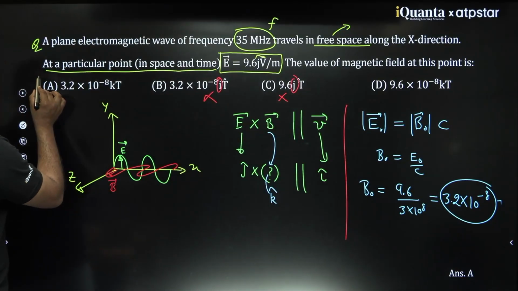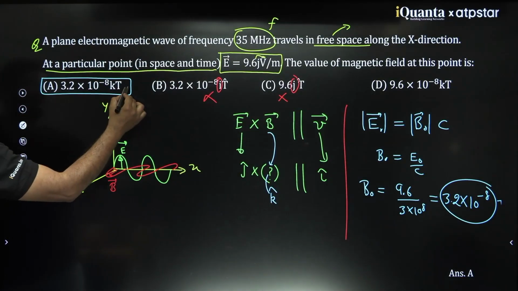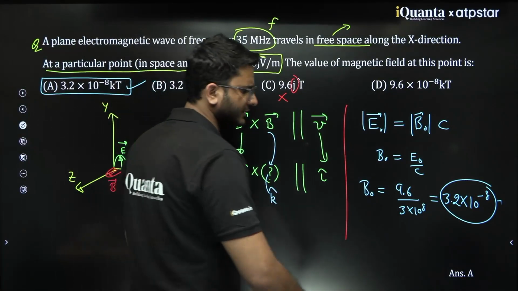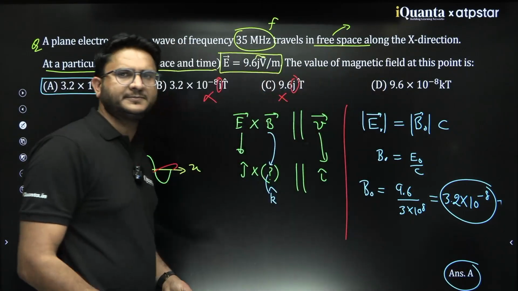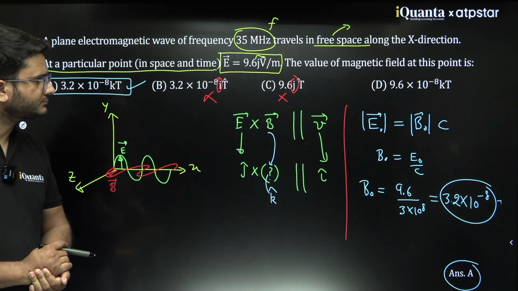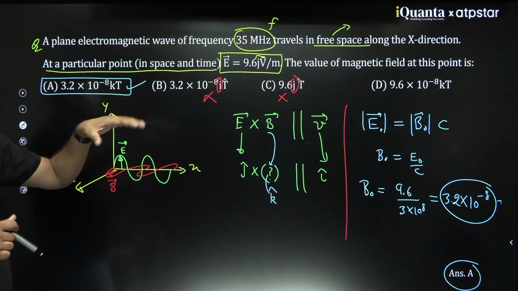So this option would be correct. It is also given here that answer A is correct. Clear? So this is how you will try to attempt.